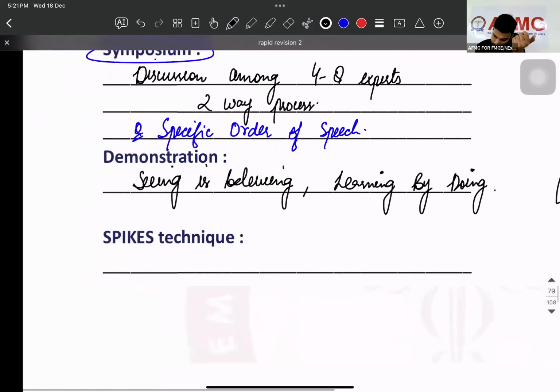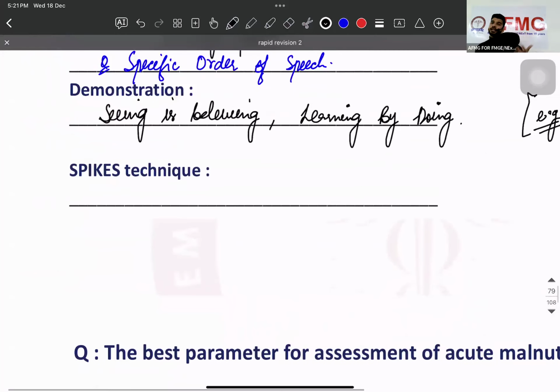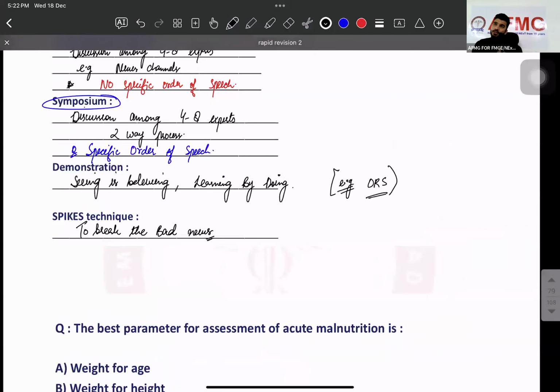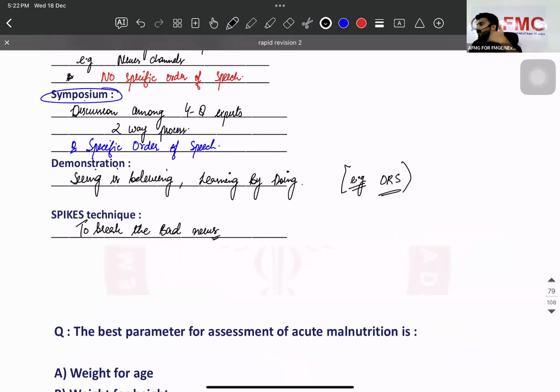Learning by doing, for example ORS. SPIKES technique: in order to break the bad news, the technique we use is SPIKES. Set up the interview, perception, invite, knowledge, emotion, and strategy. This is the protocol of 6 steps. If somebody has a disease, such as lung cancer, you need to give them knowledge, summarize, and tell the things step by step.